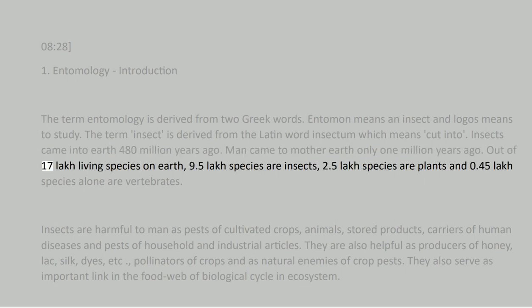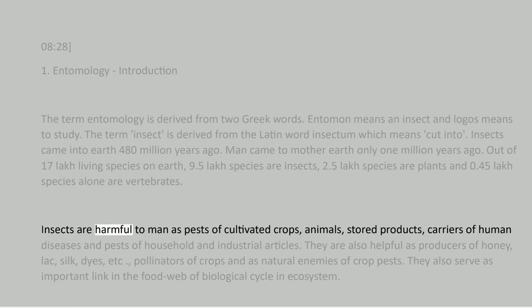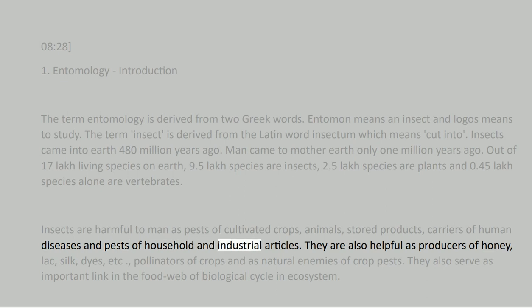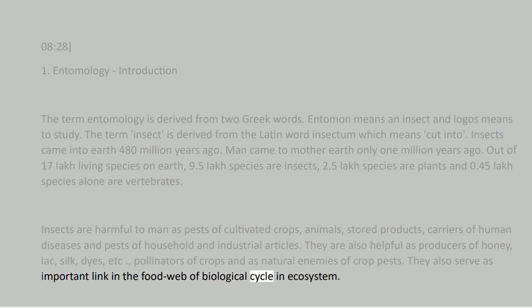Out of 17 lakh living species on Earth, 9.5 lakh species are insects, 2.5 lakh species are plants, and 0.45 lakh species alone are vertebrates. Insects are harmful to man as pests of cultivated crops, animals, stored products, carriers of human diseases, and pests of household and industrial articles. They are also helpful as producers of honey, lac, silk, dyes, etc., pollinators of crops, and as natural enemies of crop pests. They also serve as important link in the food web of biological cycle in ecosystem.